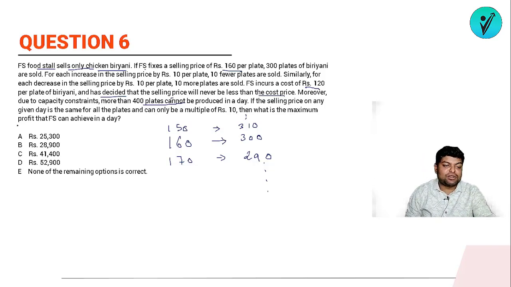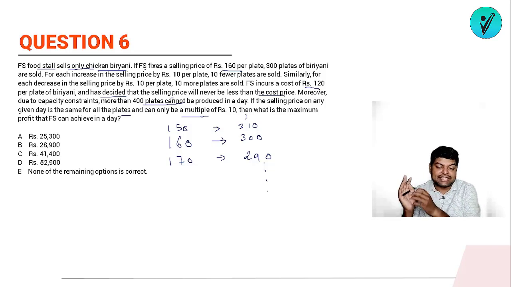If the selling price on any given day is same for all the plates and can be only a multiple of 10, then what is the maximum profit that FS can be? So your profit, okay, so profit depends on what, the total profit that we want, it depends on what, per plate how much profit the seller is making and what is the total quantity of plates he is selling.